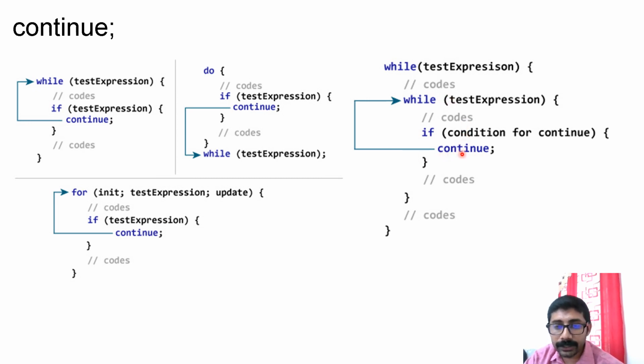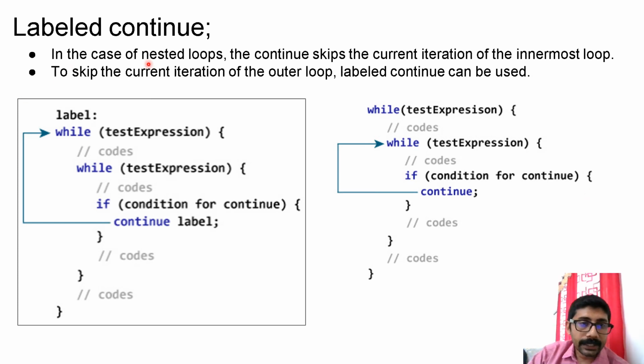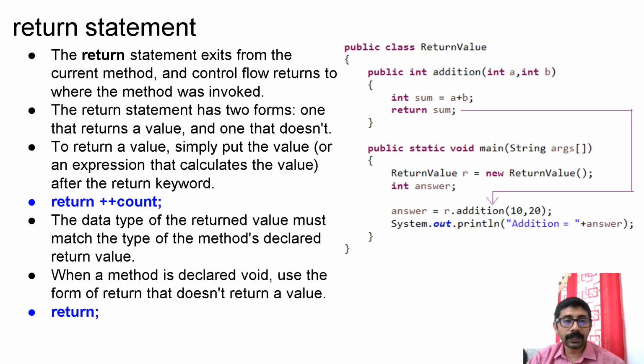Just imagine if your requirement is to skip the statements of the outer loop also. In that case, you have to go for the labeled version. In a nested loop, continue skips the current iteration of the innermost loop. To skip the current iteration of the outer loop, labeled continue can be used. So this is the labeled version. If I use continue label 1, it will skip the execution of the inner loop and continue with the outer loop. If you don't use the label, it will skip the statements below in the innermost loop and repeat the innermost loop. So that is the behavior of labeled break and labeled continue.